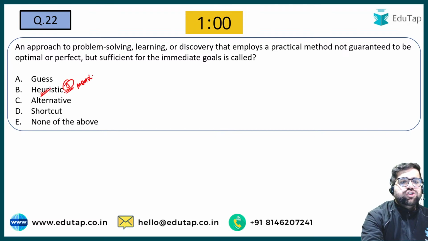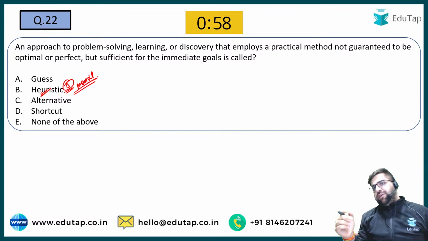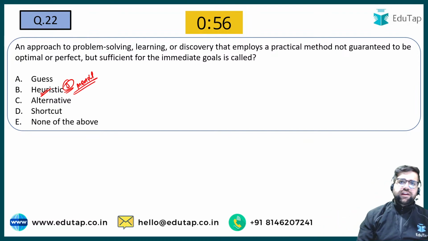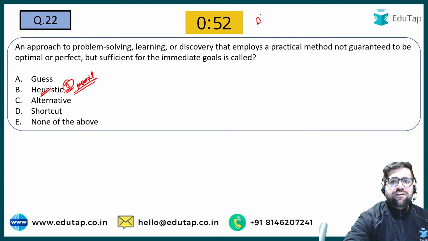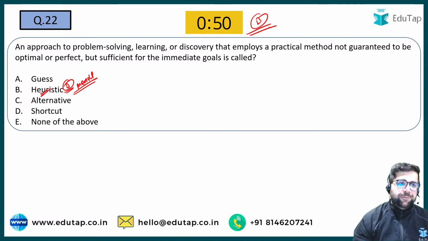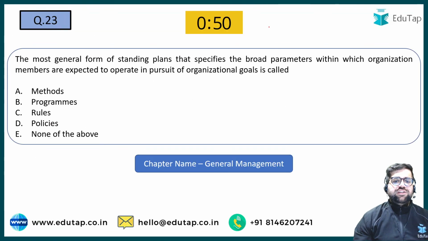Heuristics are your mental shortcut which you take. Sometimes you hit a jackpot, but sometimes you will fail also if you opt for heuristics. Okay. So the right answer over here will be option number B. Good. Chaliye. Now let's move to question number 23.